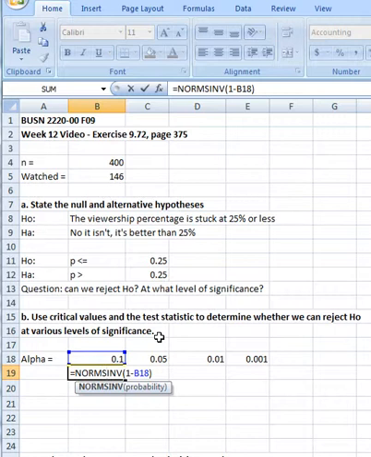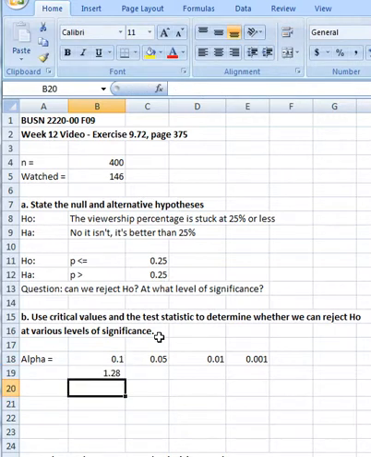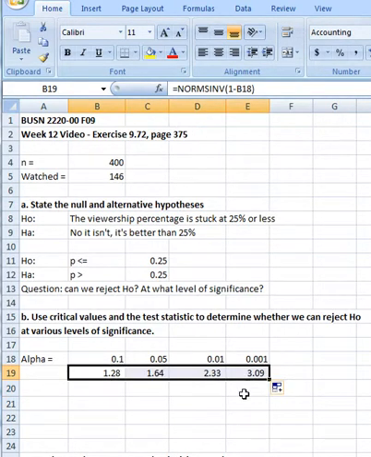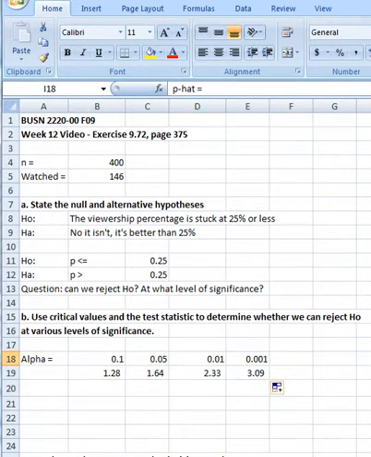So we're going to take 1 minus 0.1, and that gives us a z-value of 1.28. I can drag this across, and we see that the z critical value goes from 1.28 up to 3.09. So the question is, does the z-test value that comes from our sample fall in that range, or is it greater, or is it less? Where does it fall?